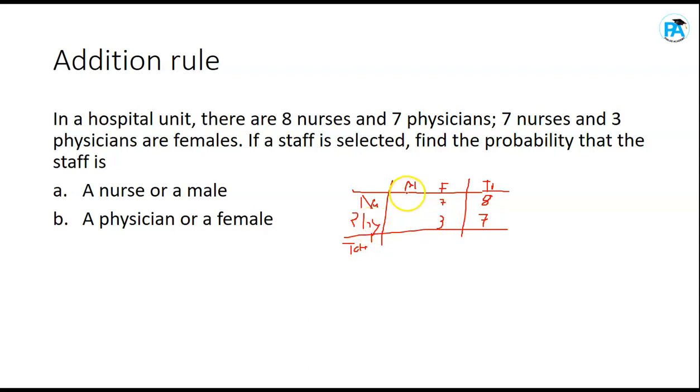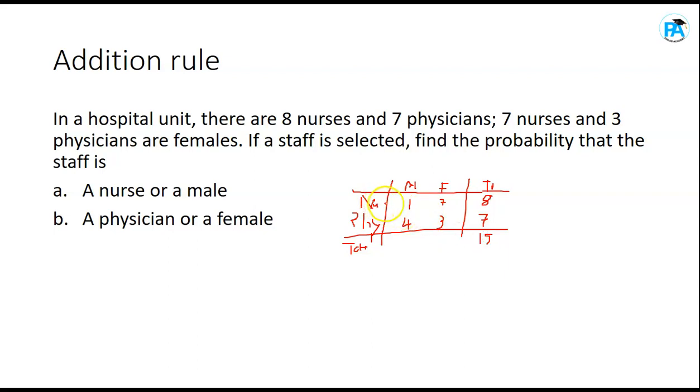Do you get it? So if 7 nurses are female, meaning the remainder 1 is a male. If 3 physicians of the 7 physicians are female, meaning the remainder 4 are male. So the remainder 4 of the physicians are male. Do you get it? So to know the total number of people in general, like all the nurses plus all the physicians, whether male or female, general is 8 plus 7, which is 15. Are you following?